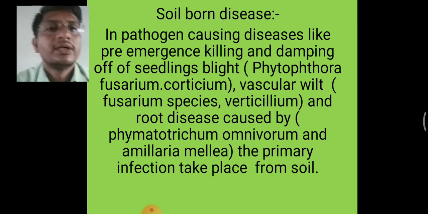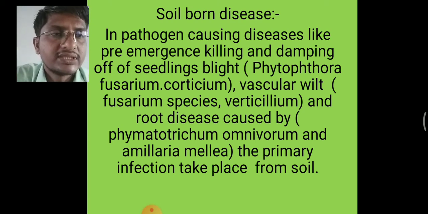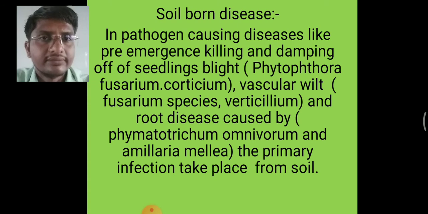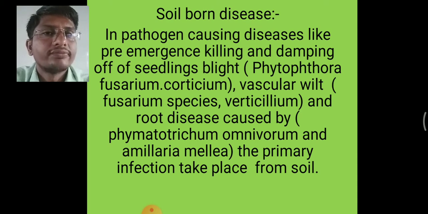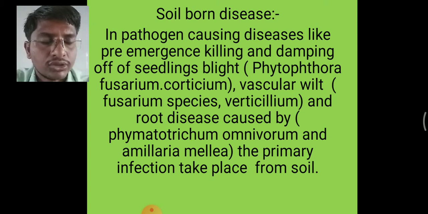Soil-borne diseases. Pathogens cause diseases like pre-emergence killing, damping off and seedling blight, for example Phytophthora, Fusarium, Corticium; vascular wilt, for example Fusarium species and Verticillium; and root diseases caused by, for example, Phymatotrichum omnivorum and Armillaria mellea.